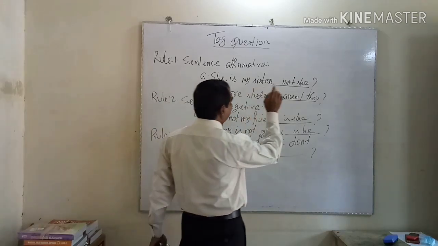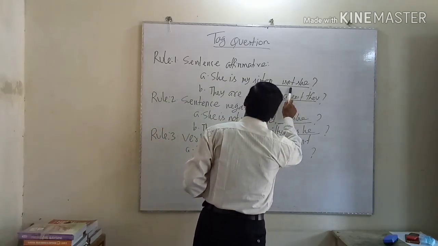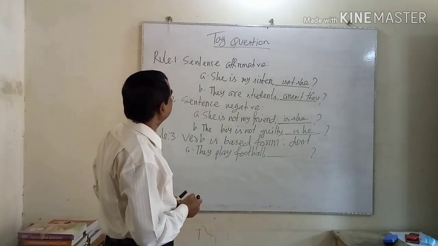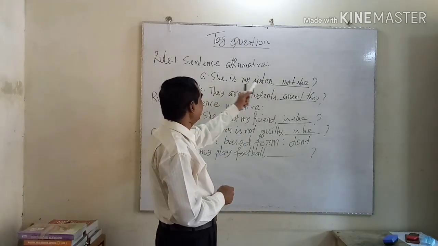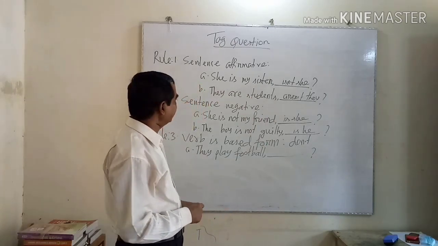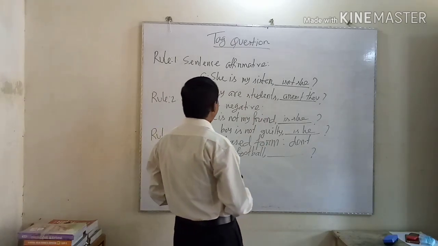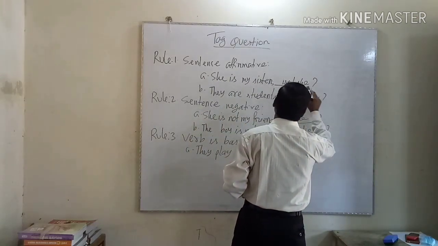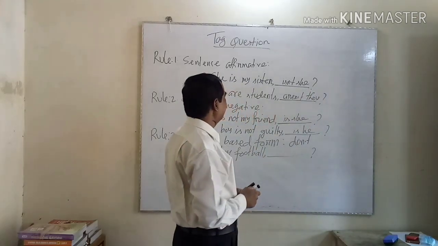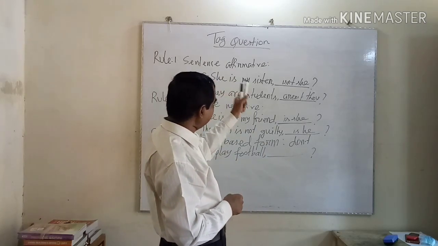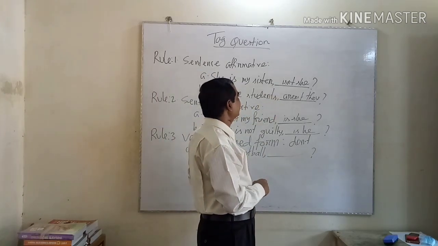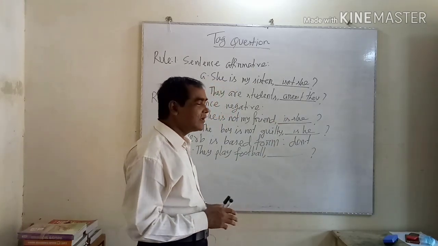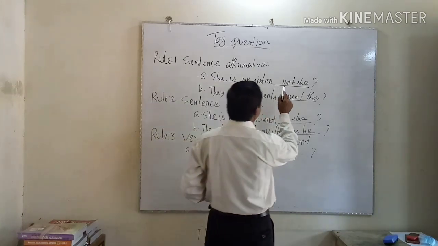At the time of making a tag question, you have to use the auxiliary verb and the subject. Here, she is my sister is an affirmative sentence. So, as per the rule, you have to write the question tag isn't she. Remember, in a tag question, you always have to use the short form of the auxiliary verb.